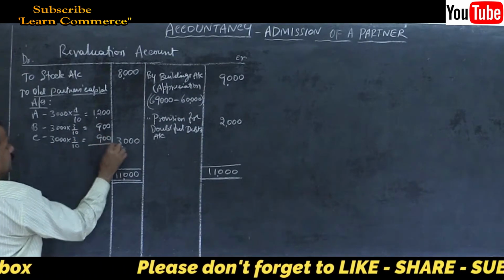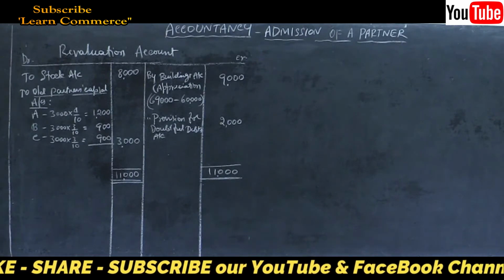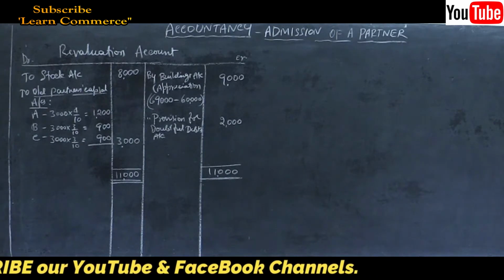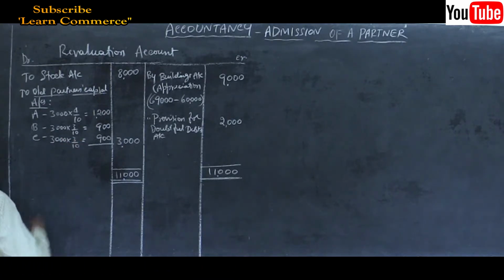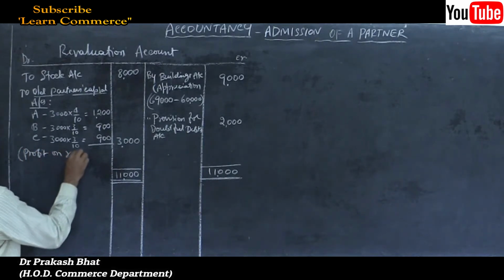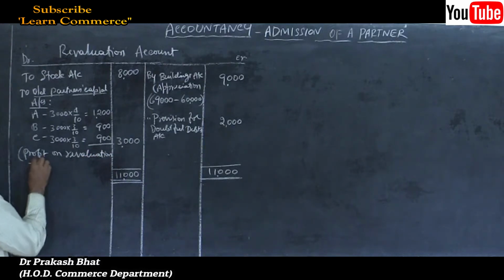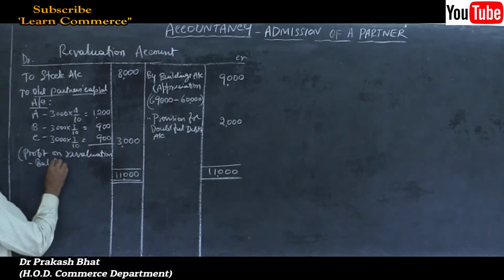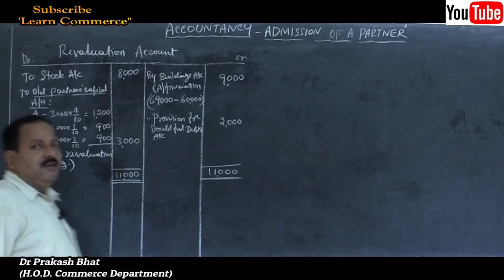So profit for A 1,200, B and C 900 respectively. Correct? Then write here profit on revaluation, balancing figure. That's all. Your revaluation account is done.